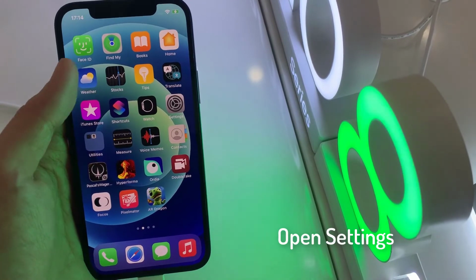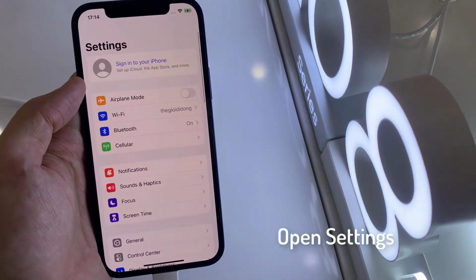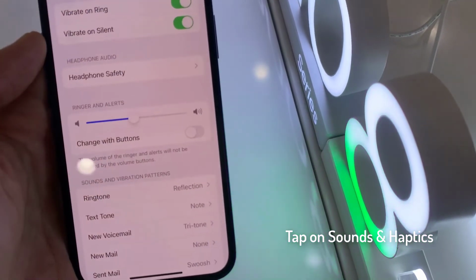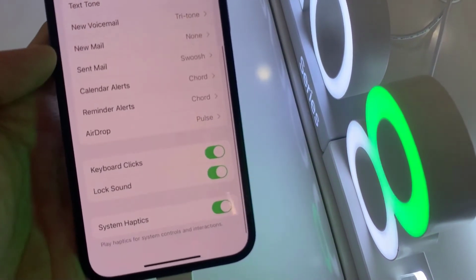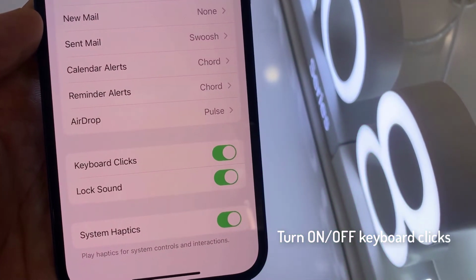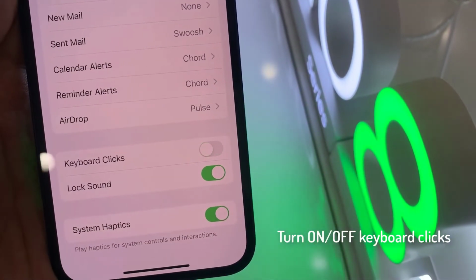On your home screen, we're going to tap on Settings. And in Settings, go down and tap on Sounds and Haptics. Then we go down and near the bottom here, tap on Keyboard Clicks. Tap on the switch to turn off or turn on.